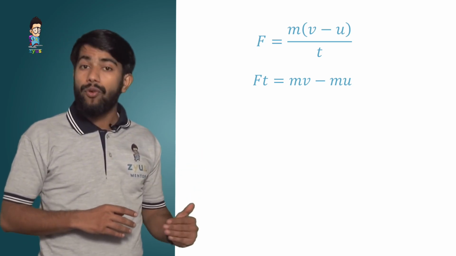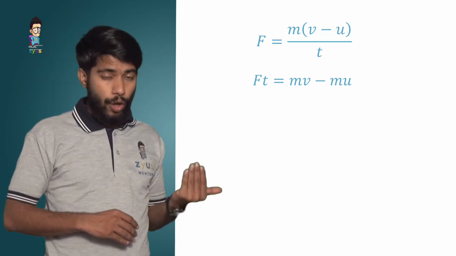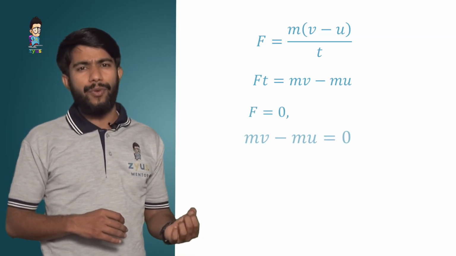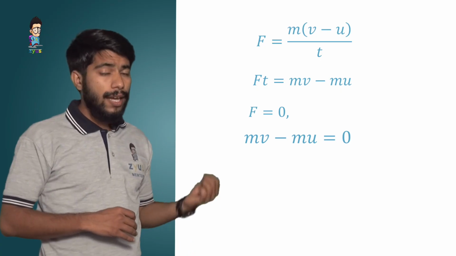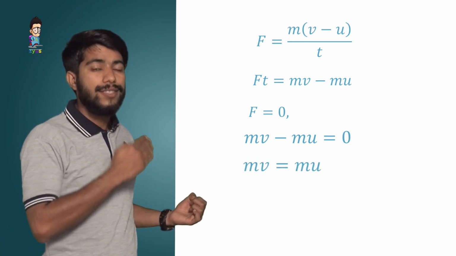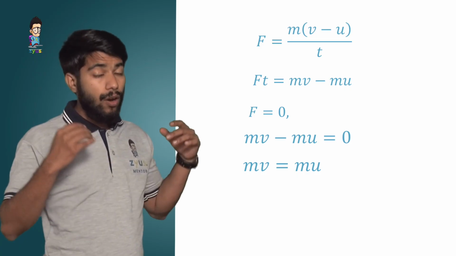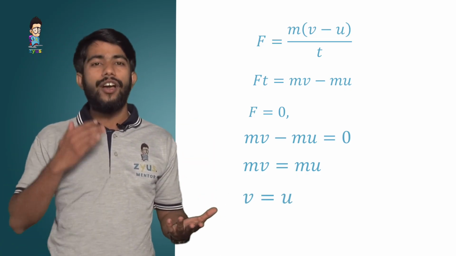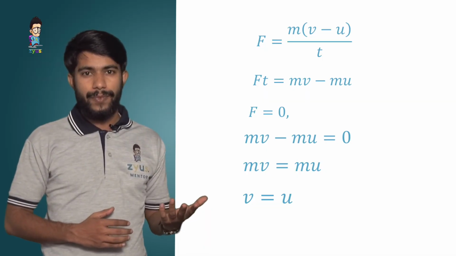Now, if the force on a body is 0, then mv minus mu equals 0, which means mv is equal to mu, or simply v is equal to u, and the body is moving with uniform velocity.